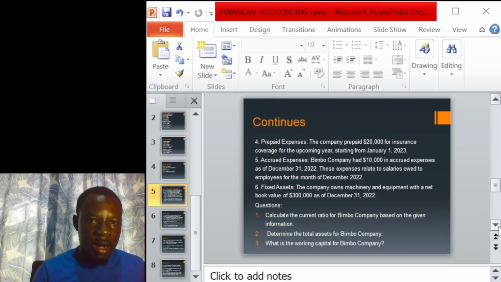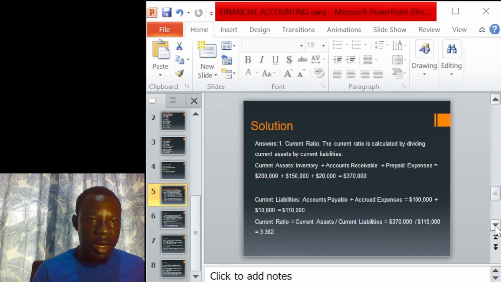Then we will have our $370,000. So we added the inventory figure $200,000 plus our account receivable figure $150,000 plus our prepaid expense, which is $20,000, and we arrive at $370,000.